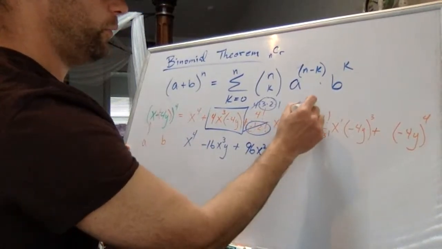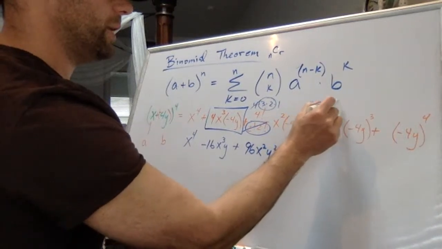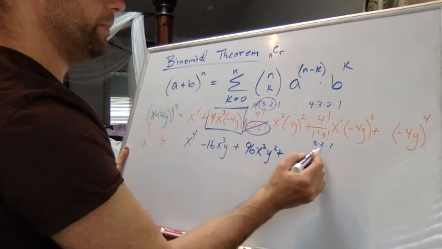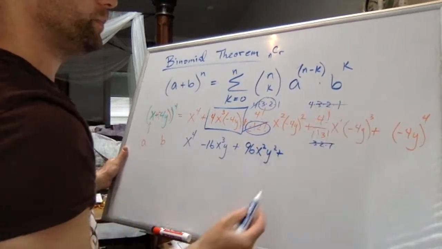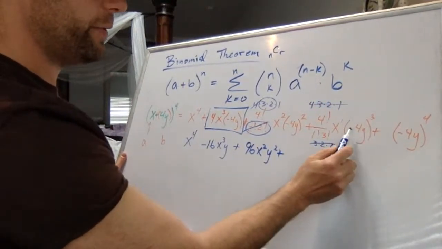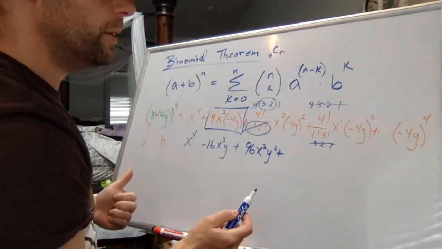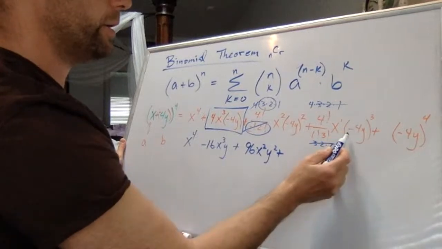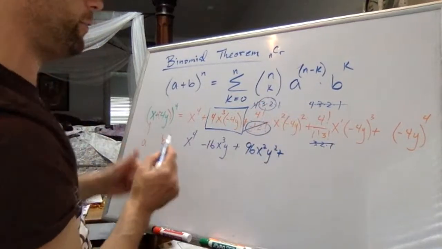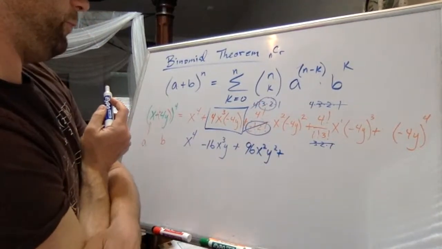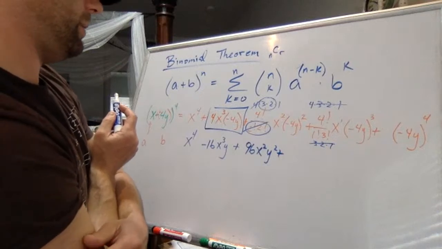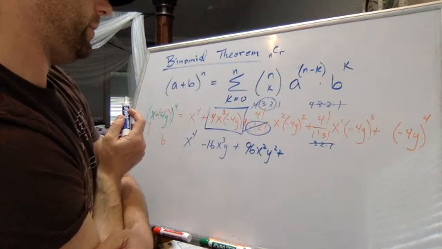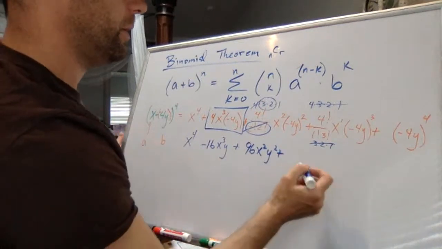4 factorial, 4 times 3 times 2 times 1. But 3 factorial is 3 times 2 times 1. So those cancel out. Oh boy, this is going to be fun. We've got a minus 4 cubed. Minus 4 times minus 4 is 16, times minus 4 is negative 64. But then we have times another 4. Negative 64 times 4, 60 times 4 is what, 240 plus, oh man, you do it.